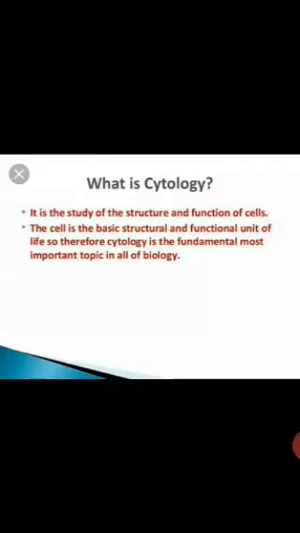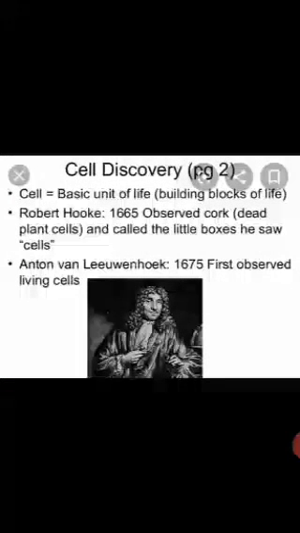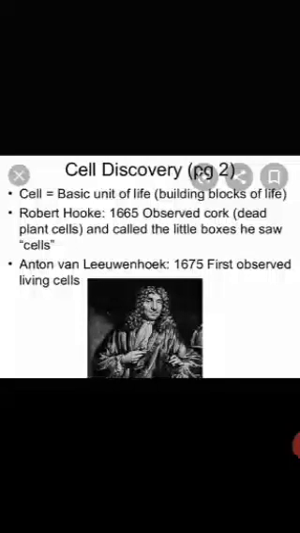It was an English scientist, Robert Hooke, who observed a thin slice of bark of the tree, and under this bark of the tree he observed a part of the bark that is called as stalk. In that part he observed small compartment like structures. These small compartment like structures were named by Robert Hooke as cells. So he was the first person to observe the cells.